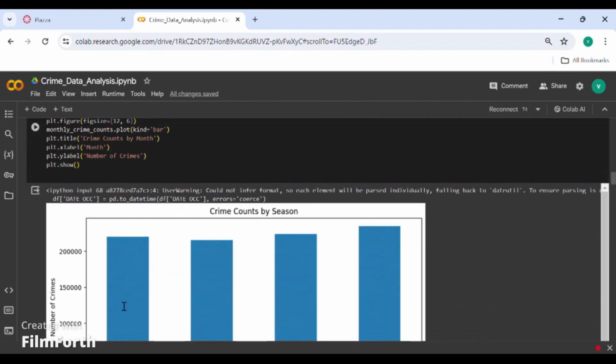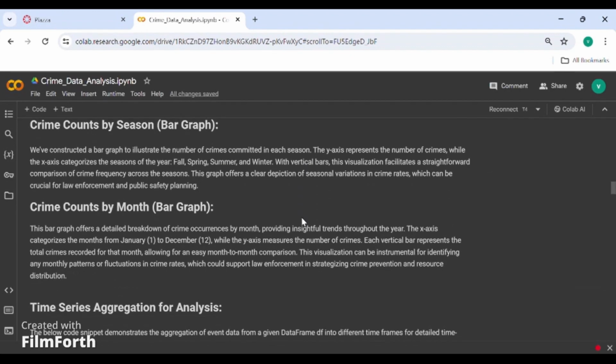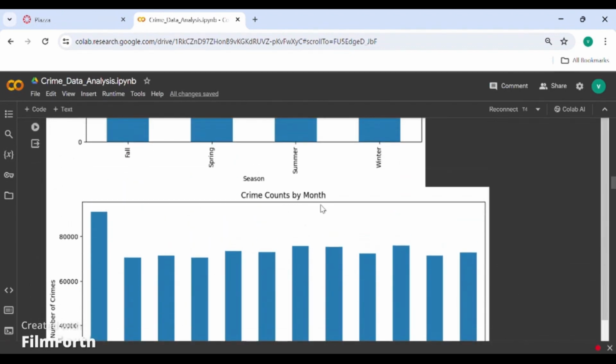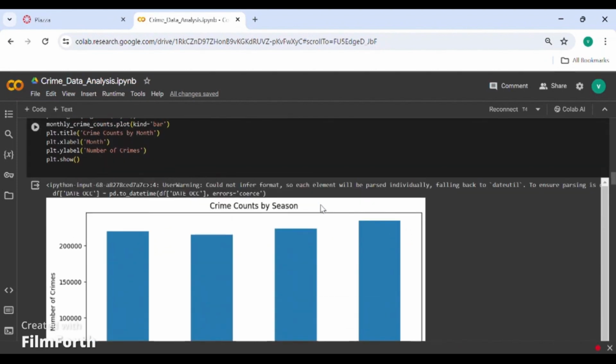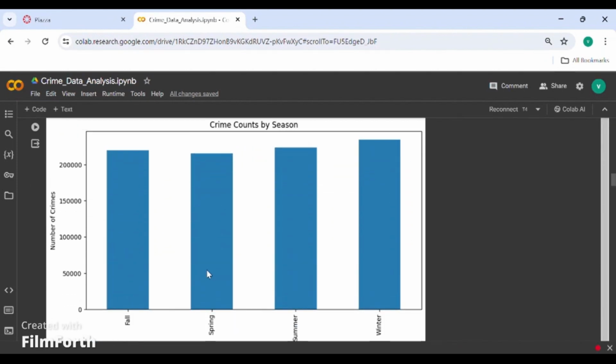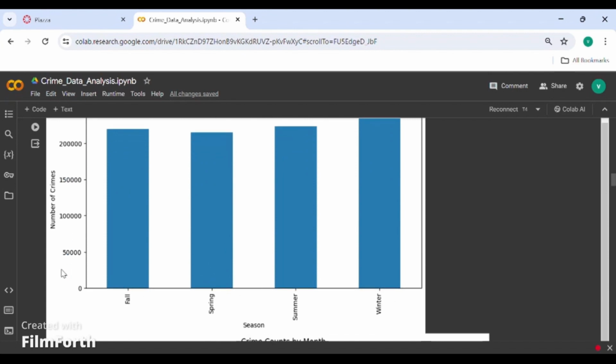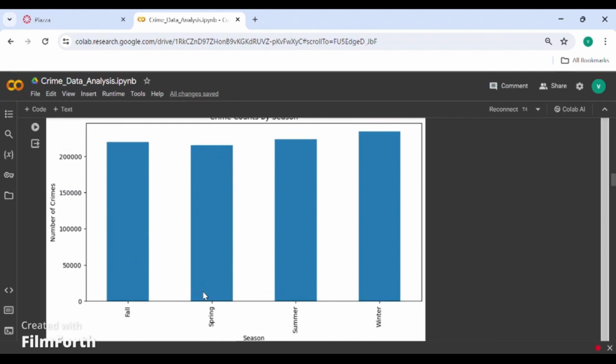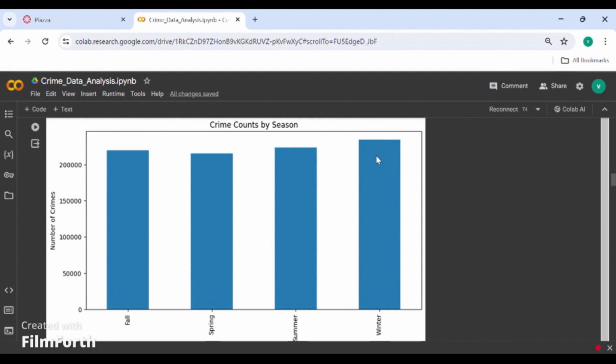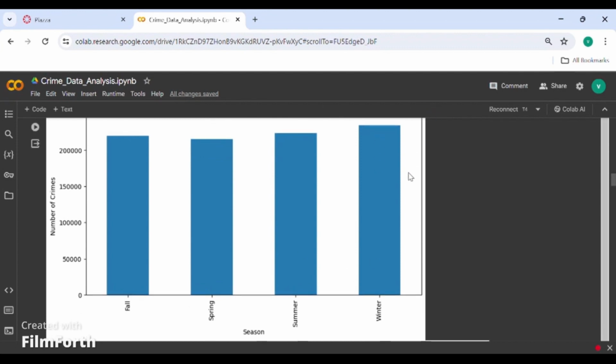After running the code, this is the crime counts by season bar graph. This is the crime counts by month bar graph. Comparing with the crime counts by season bar graph, we have 4 seasons. This is the number of crimes occurred in each season. When we look at the graph, we see that the crime count has gradually increased in the winter season. There are more in the winter season.